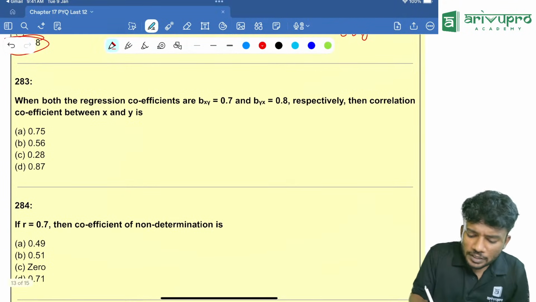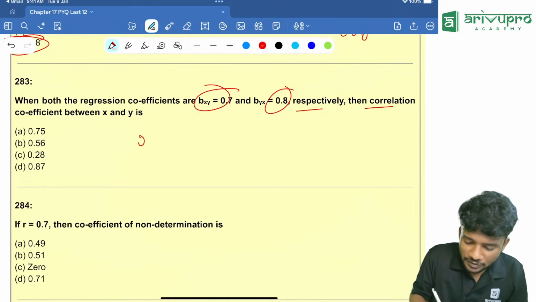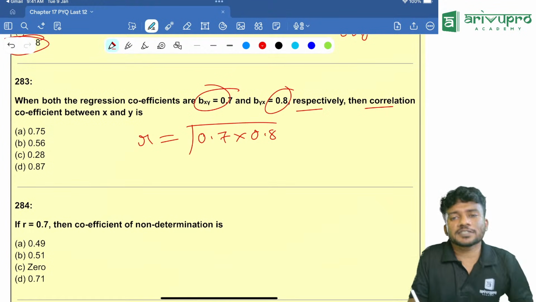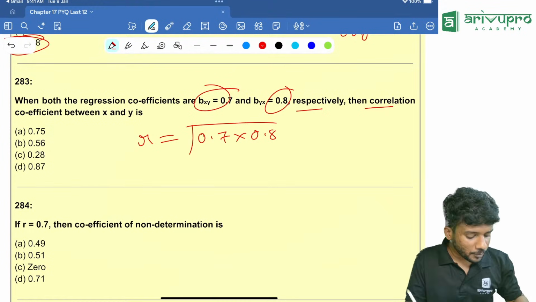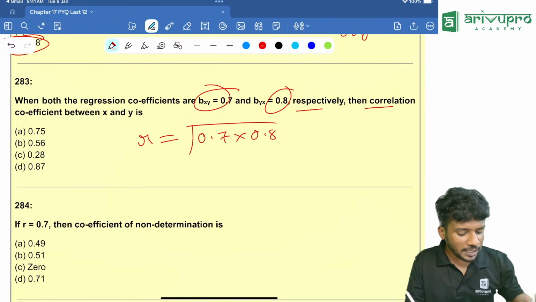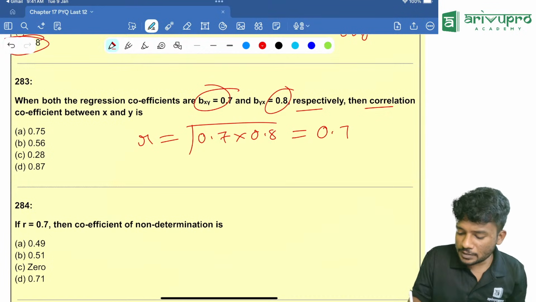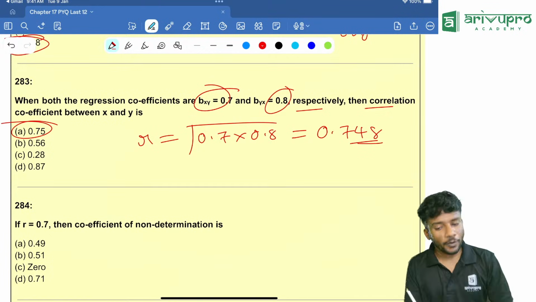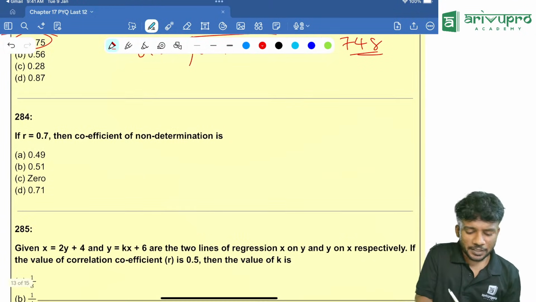Then, when both the regression coefficients are 0.7 and 0.8 respectively, the correlation coefficient is very easy: root of 0.7 into 0.8. The formula is root of Bxy into Byx. Take 0.7 into 0.8, click equal to, then click root. How much are you getting? 0.748. The nearest answer is option A, 0.75. Now look at the next question, another repeated question.